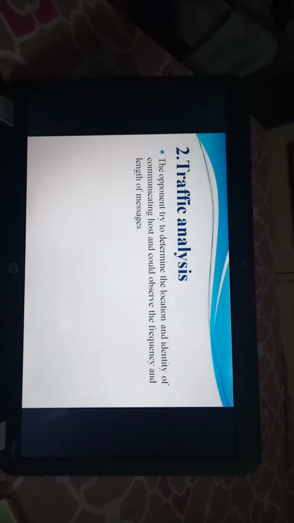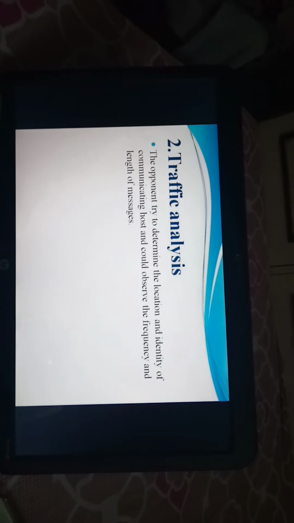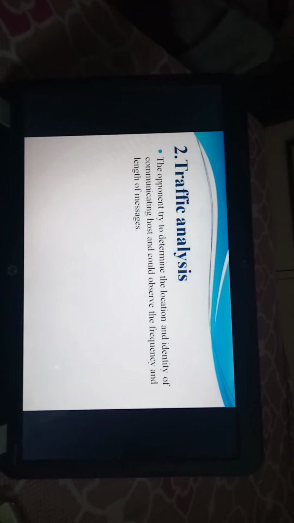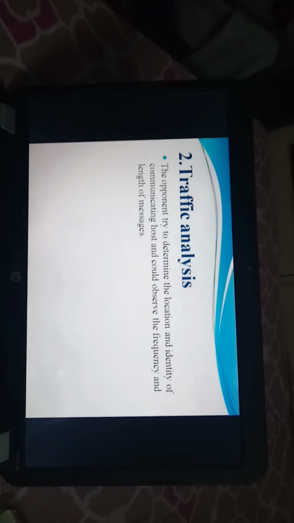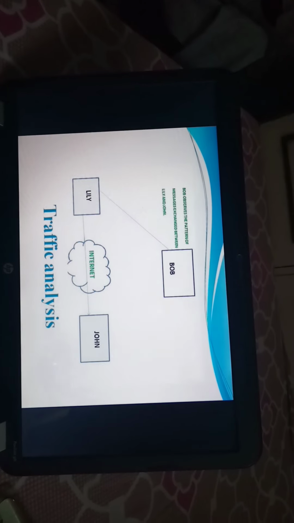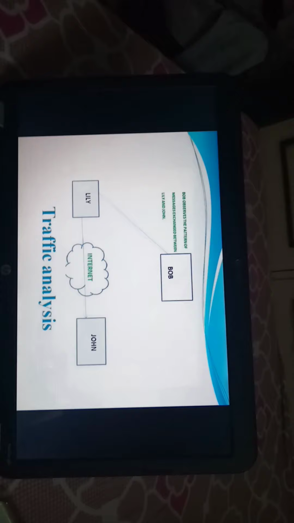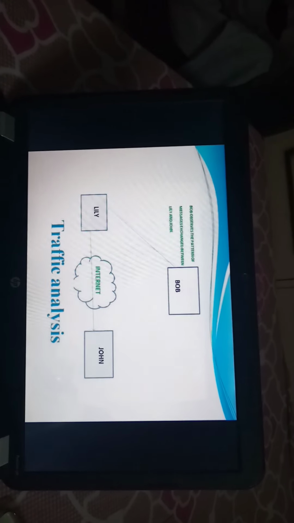Now the second type of passive attack is traffic analysis. In traffic analysis, the opponent tries to obtain the location and identity of communicating hosts and could observe the frequency and length of messages. In the diagram, Lily is the sender and John is the receiver. Here Bob the opponent observes the pattern that is being transmitted between Lily and John. That is traffic analysis.